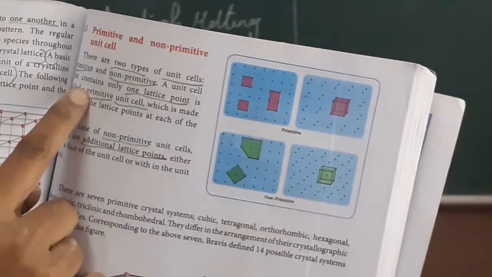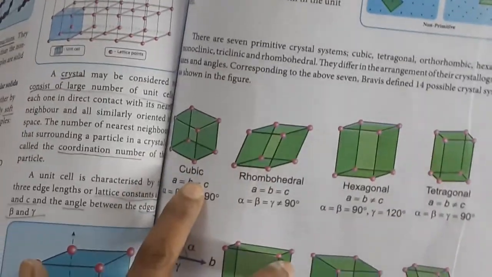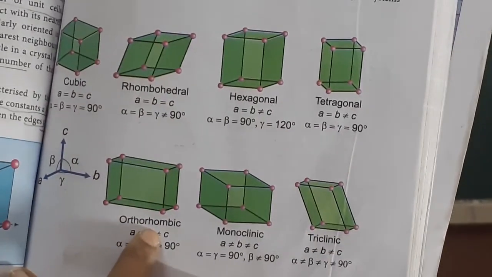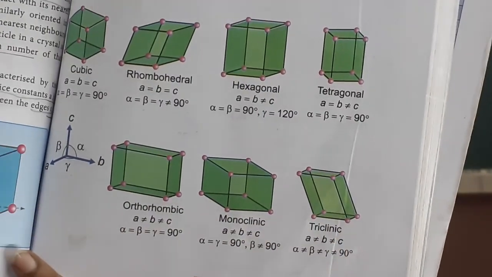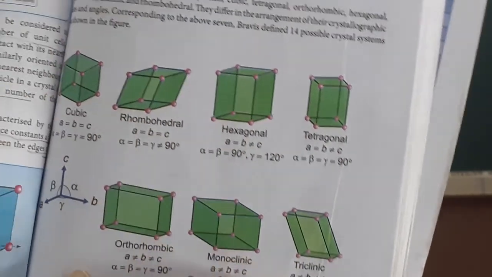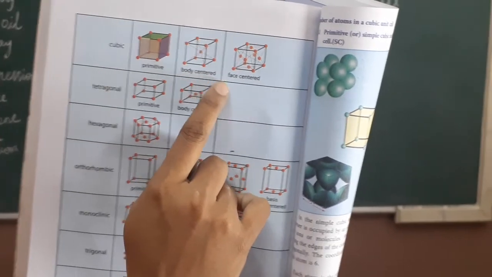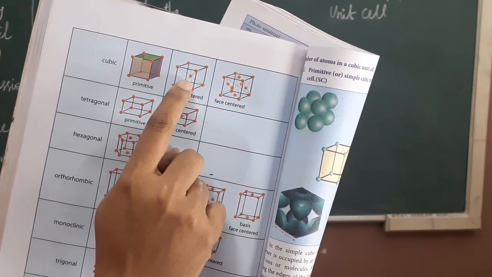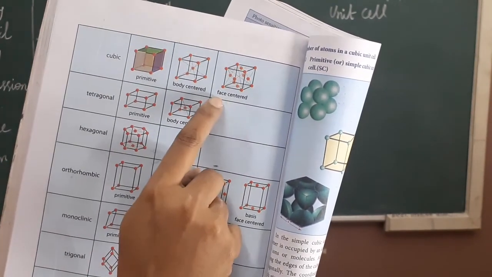Okay, the primitive is classified into major parts, that is the 7 crystal systems. What are the 7 crystal systems? Cubic, rhombohedral, hexagonal, tetragonal, orthorhombic, monoclinic and triclinic. These are all the 7 categories for primitive. It's very good. And this primitive has to be classified into other classes. The cubic: primitive, body centered, face centered. What does body centered mean? You have to notice the corners and the center have one lattice. So body centered, and then face centered.